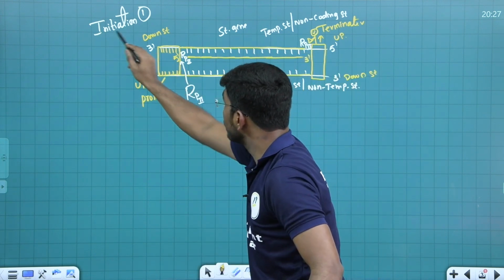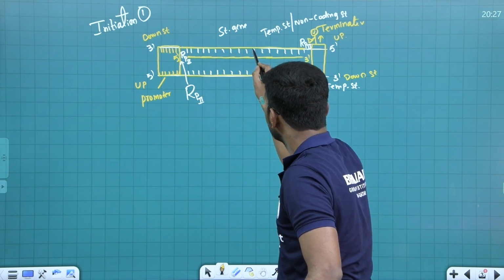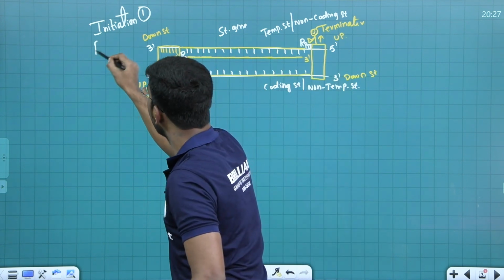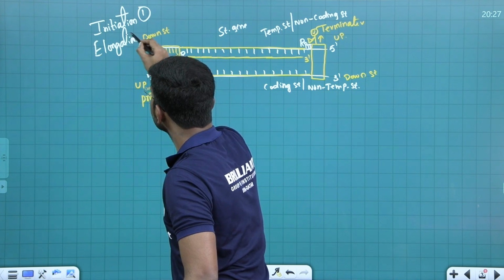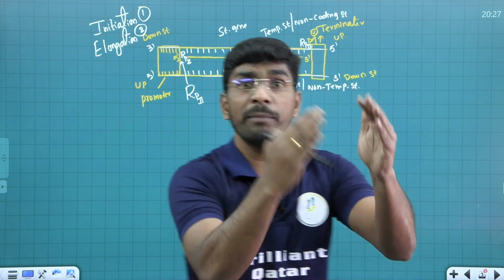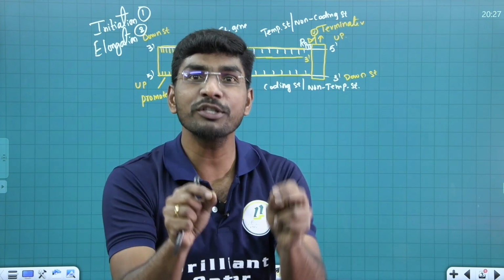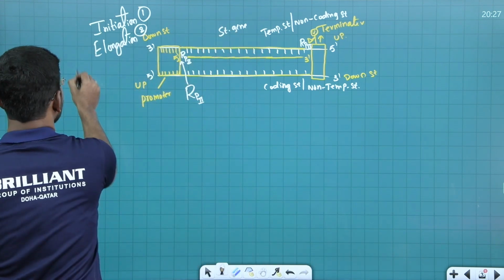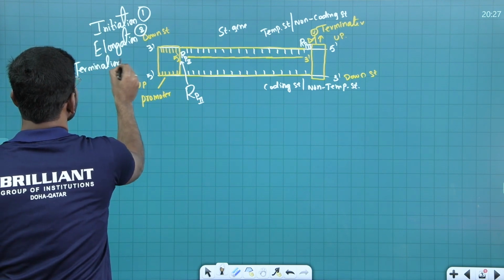What is step number 2? Step number 1 is initiation. Step number 2, look at this: RNA polymerase enzyme started to synthesize the new nucleotides toward this 3'. So this process is called what? Tell me. Elongation. Elongation is which step? Step number 2. Once this RNA polymerase enzyme comes to that terminator sequence, tell me what happened? The process of transcription will be terminated. So step number 3 is what? Termination. Step number 3.